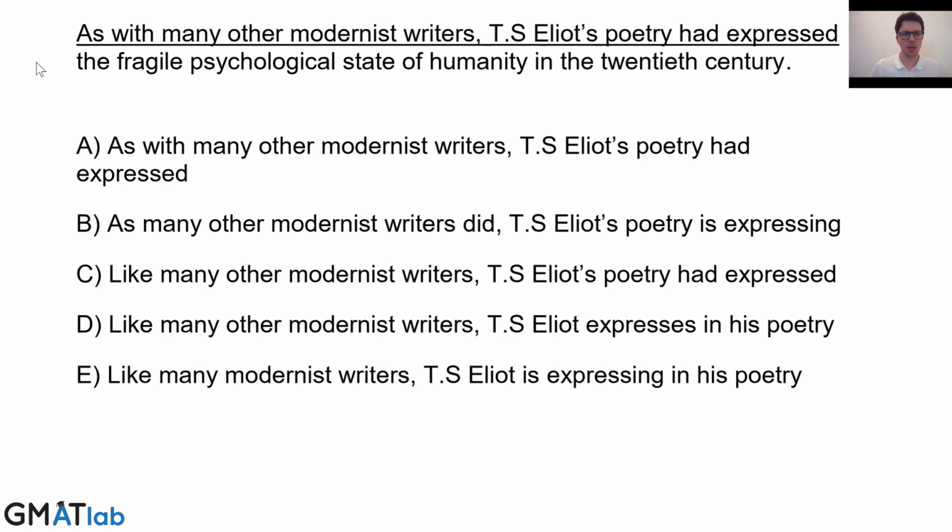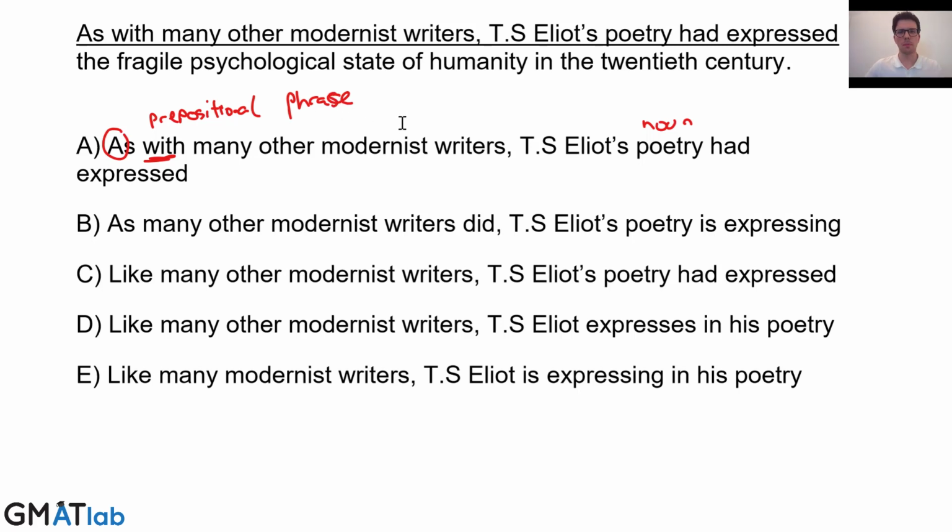As with many other modernist writers, T.S. Eliot's poetry had expressed the fragile psychological state of humanity in the 20th century. Okay, so we're saying as with many other modernist writers, T.S. Eliot's poetry. Now, there's a couple of things going on here. We're talking about a noun, and we're talking about a prepositional phrase. This is a preposition. So that comparison is not going to work in terms of the grammar.